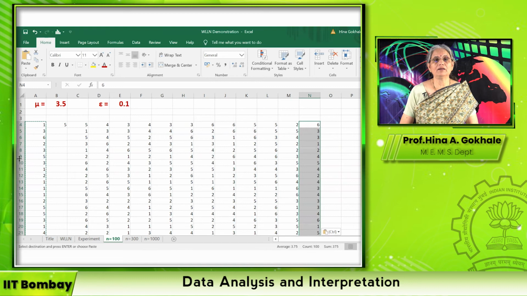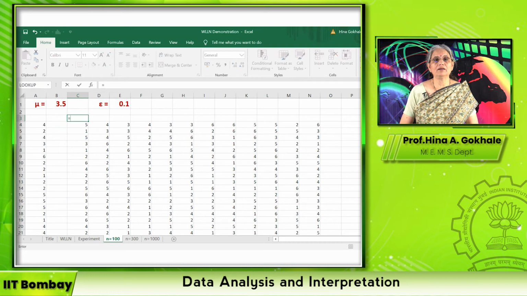Please remember, there is nothing holy about 12. I have just chosen 12, and you will see why now, because we have to calculate the probability. So these are my 12 experiments of rolling the die 100 times. Now, as per the weak law of large numbers, I need to have X bar. So I need to find the X bar value here. I say average from here till the 103rd data point. It gives me an average, and I can copy them all.